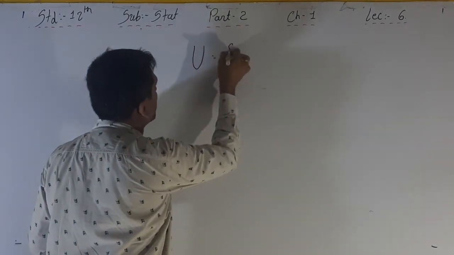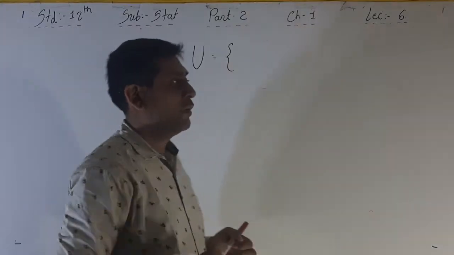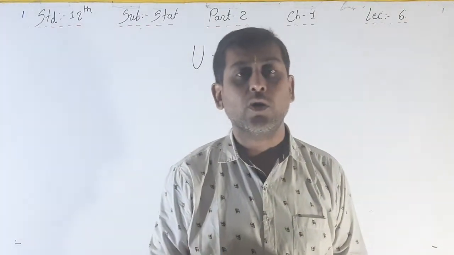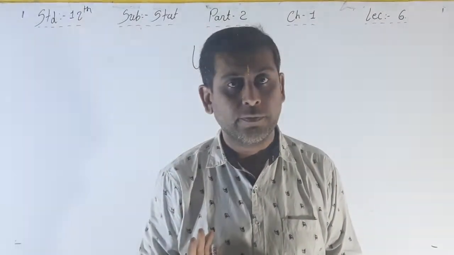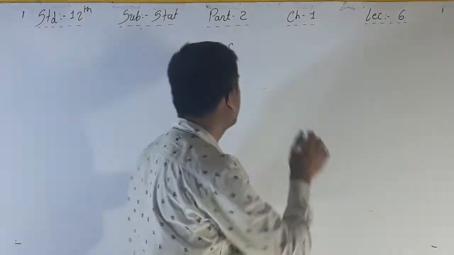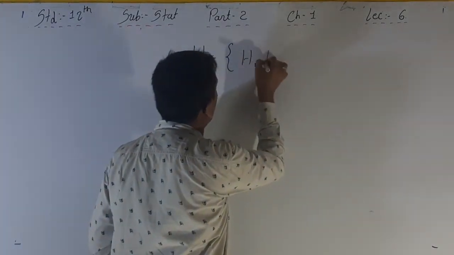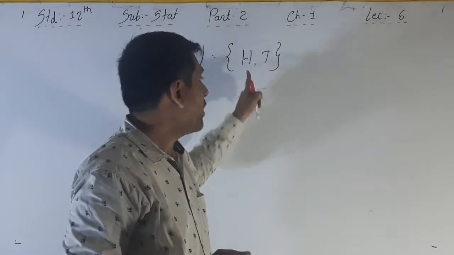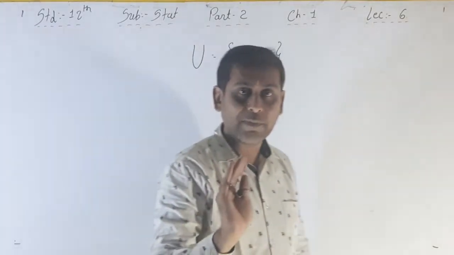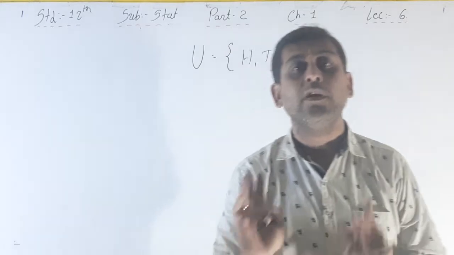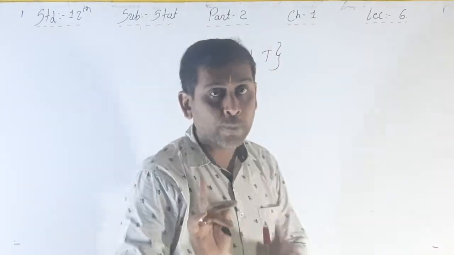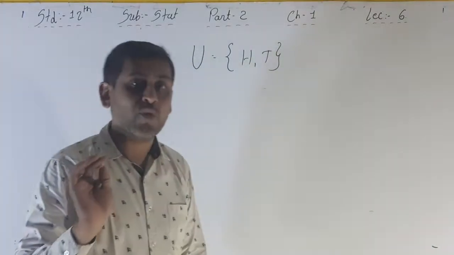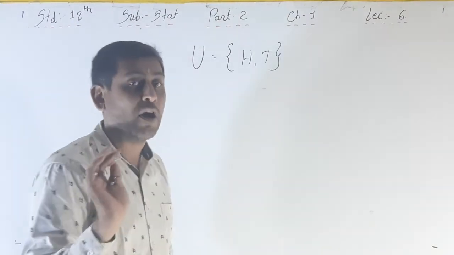What is the sample space of the experiment of tossing a coin? Head and tail. Head comes 1 time, tail comes 1 time, that means out of 2, here 1 comes 1 time. What is the probability of that?